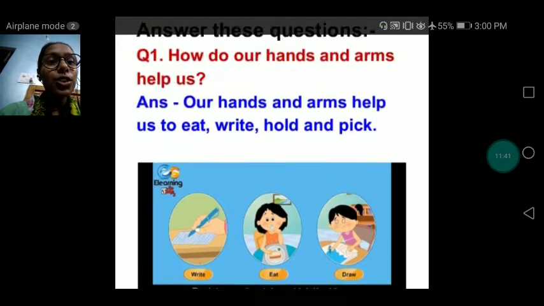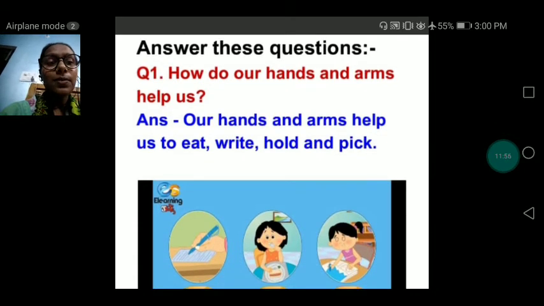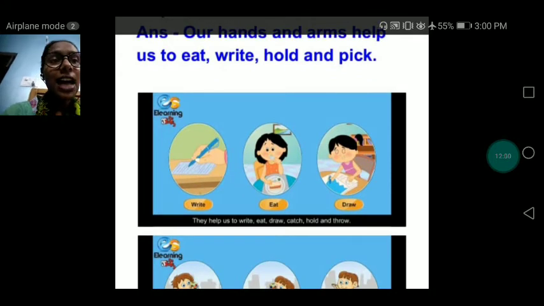So my dear, you will write the answer of the first question. Our hands and arms help us to eat, write, hold and pick, or catch or throw or draw. So many things are there. So you may write the answer: our hands and arms help us to eat, write, hold and pick.